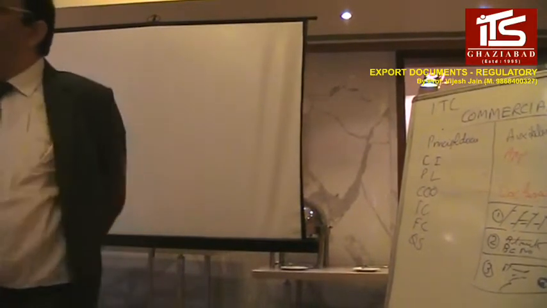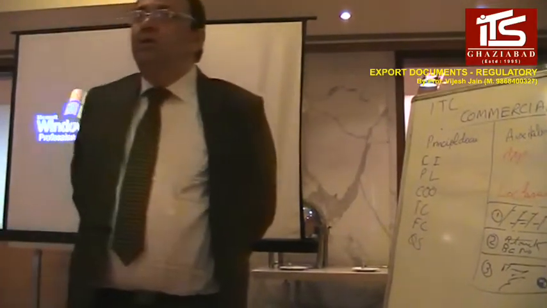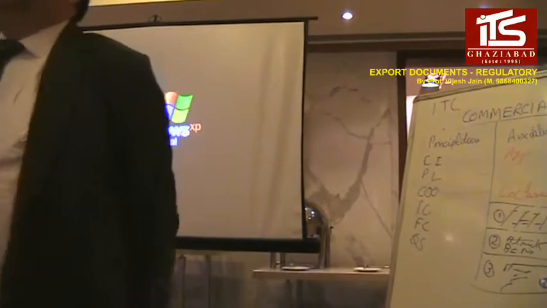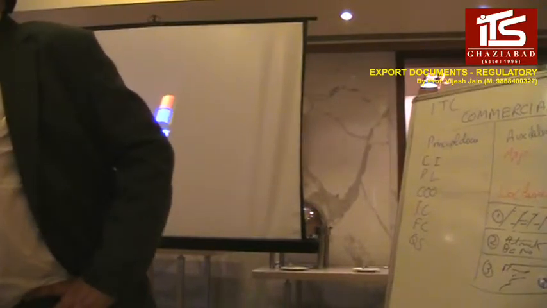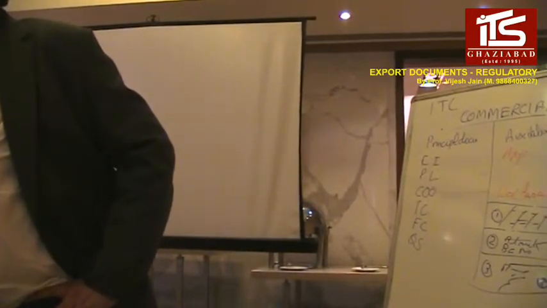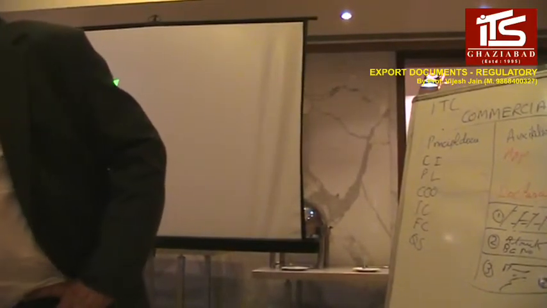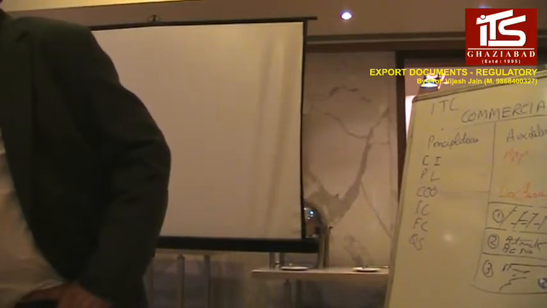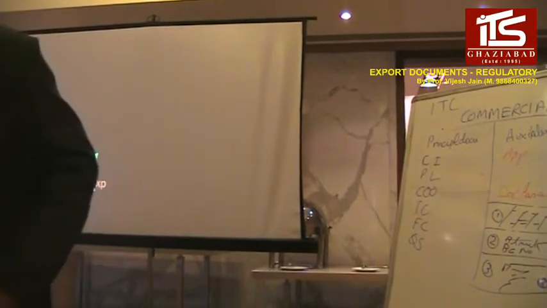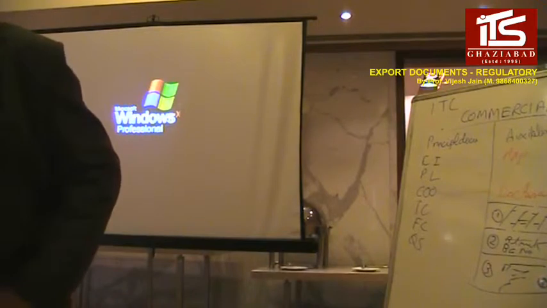So this is all about regulatory documents. Now the shipping advice, shipping instruction, and shipping order. Yeah. Same. See, what are actually all these things? Let me explain to you. When you are going abroad, you buy a ticket, you book a ticket. When the LC is there, you already know that before this date your goods have to be shipped, and there may be different conditions in the LC. One of the conditions may be that transshipment is not allowed.